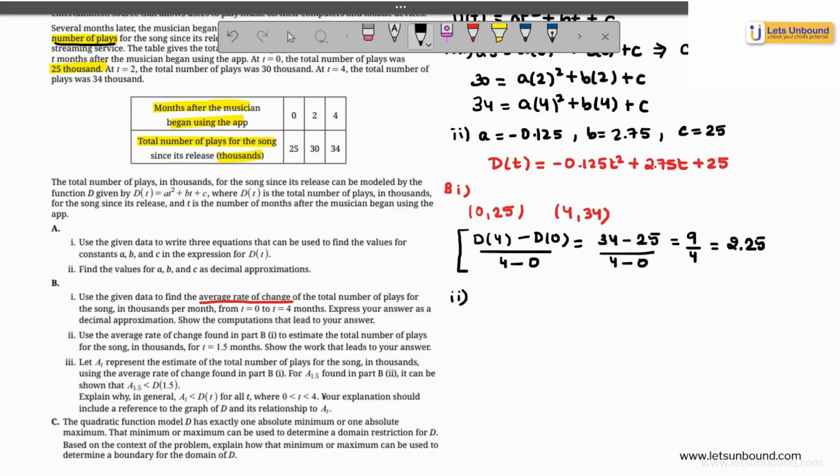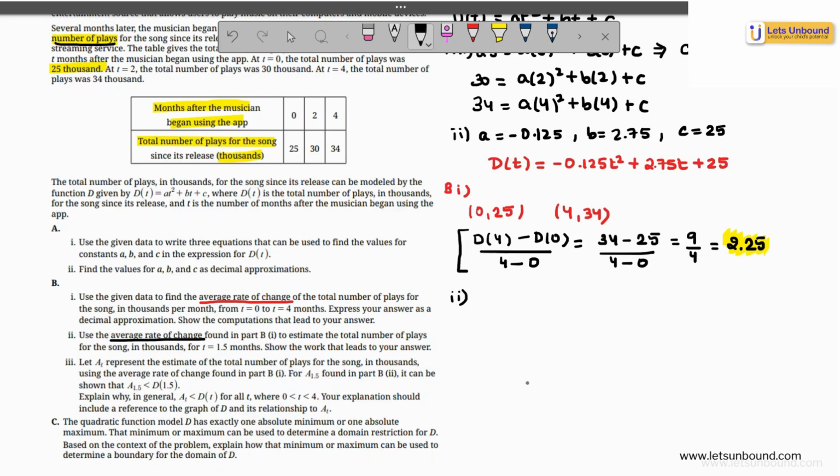But that would have been absolutely incorrect because it says you have to use the average rate of change, which means that no matter whatever points I am taking on my graph, the rate of change for these values would stay the same as what you found out in the first part, which was 2.25. So use that same rate of change, which will stay for any value, and then use the same formula that you know here for finding out the average rate of change. But now you have to find it out for 1.5.